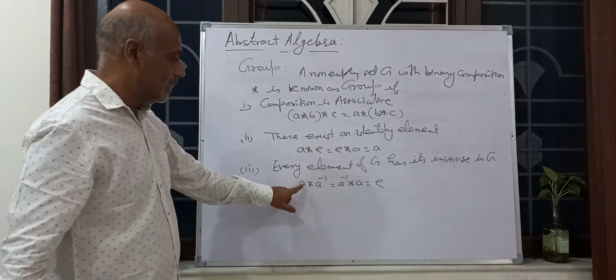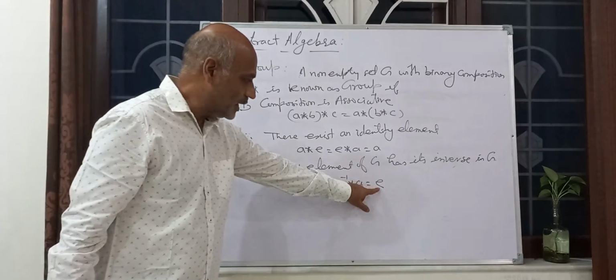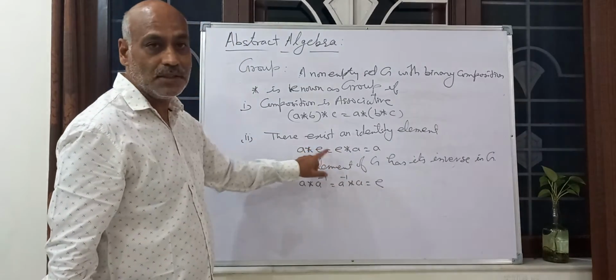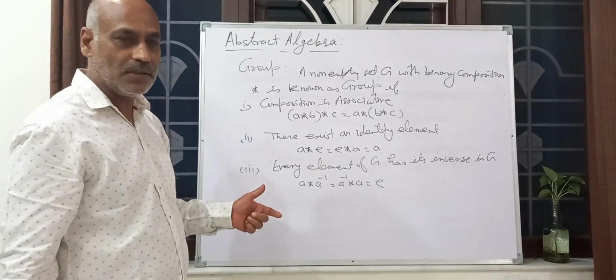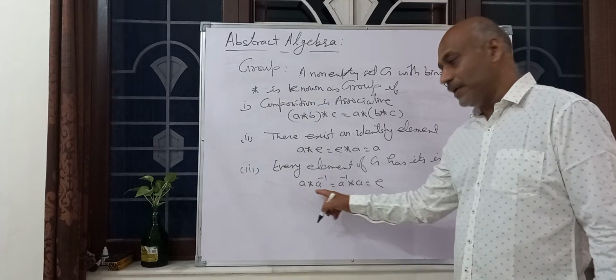What is inverse? A star means composition, and the inverse gives us the identity element. So A inverse is known as the inverse of A.